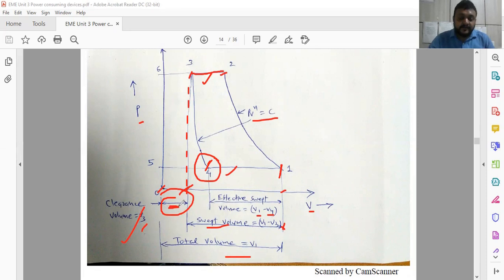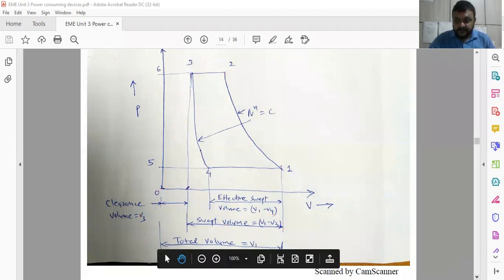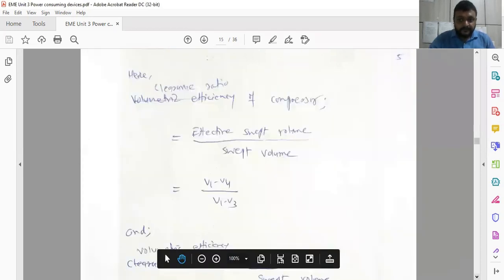As we already discussed about the clearance volume and swept volume, swept volume is at the suction side and clearance volume is at the discharge side. And clearance volume divided by the swept volume relates to the volumetric efficiency of the compressor. So this terminology is important in deciding the efficiency of the compressor in terms of the volume.